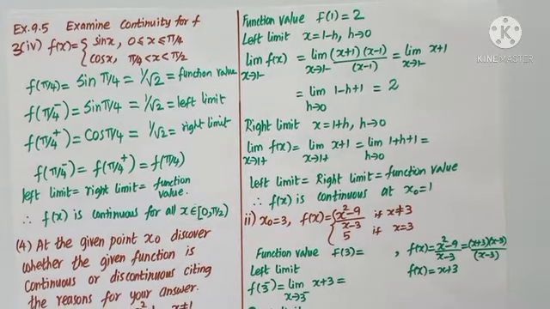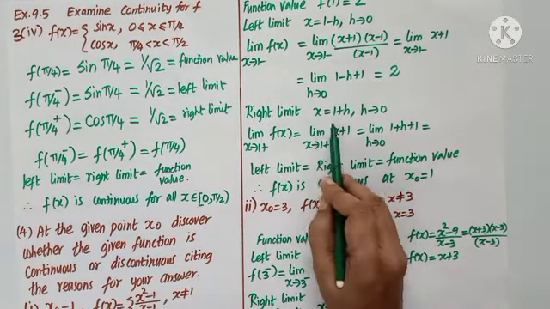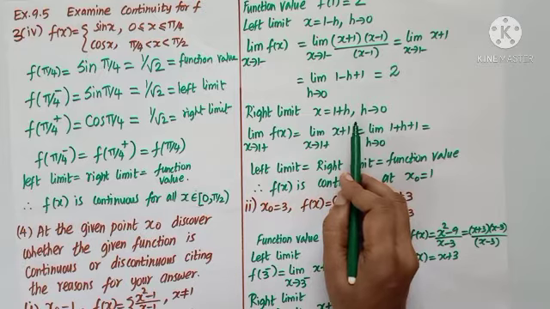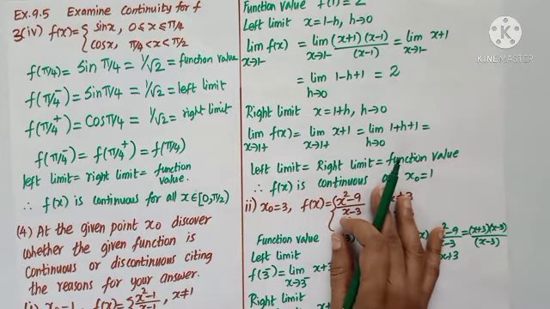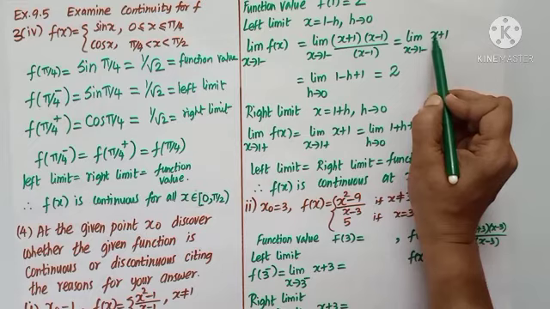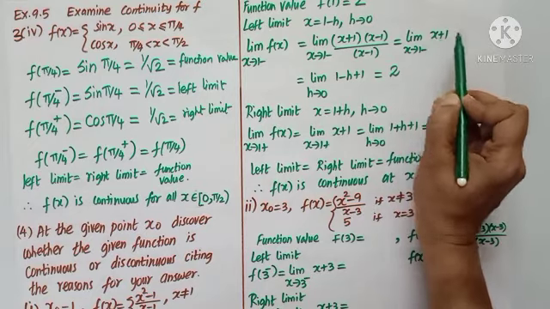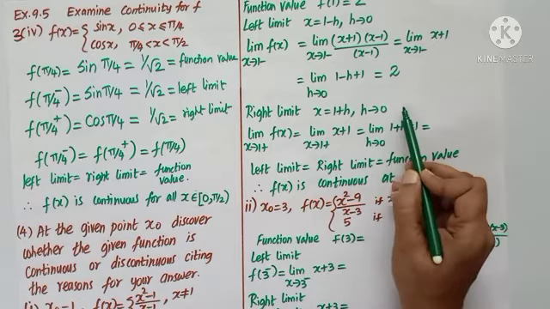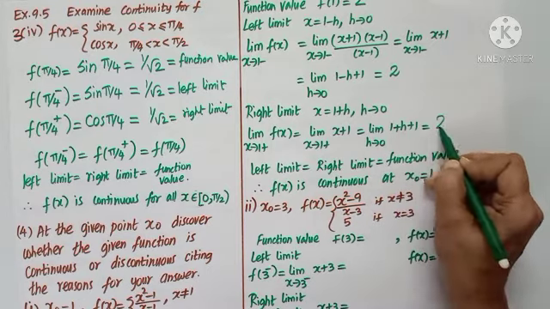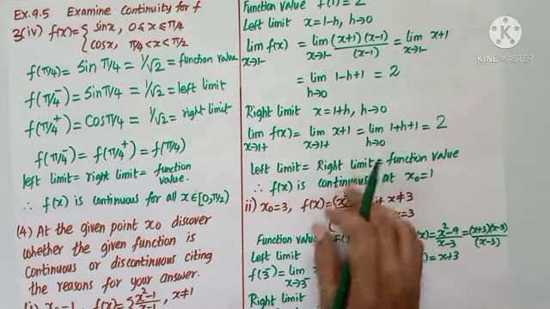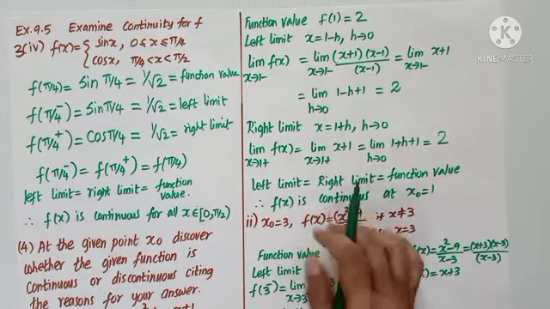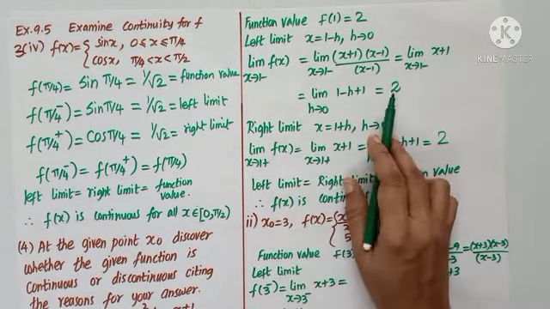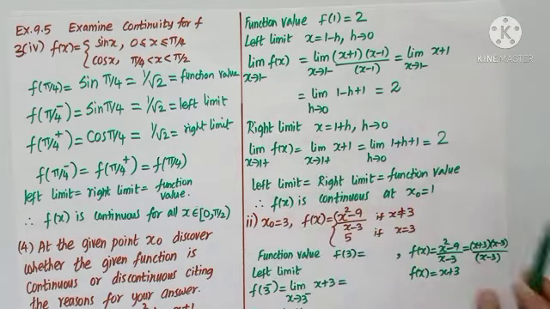The right limit, wherever x comes, we need to substitute 1 plus h, h tending to 0. As we substitute, it is 1 plus h plus 1. Again h becomes 0, I get 1 plus 1, that is 2. As we check all the three, the function value is 2, the left limit is 2 and the right limit is 2.